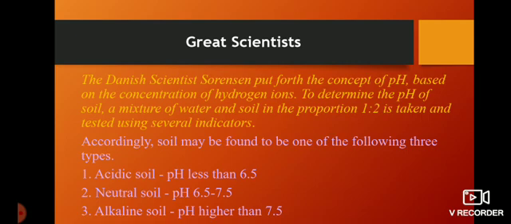So remember this properly. Acidic soil has a pH less than 6.5. Neutral soil has a pH between 6.5 and 7.5, and alkaline soil has a pH higher than 7.5.